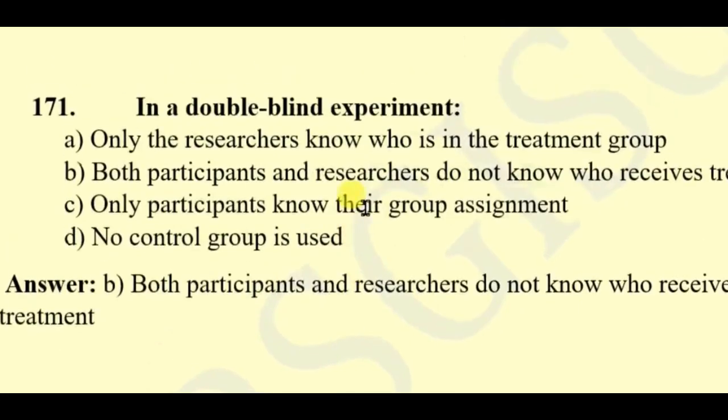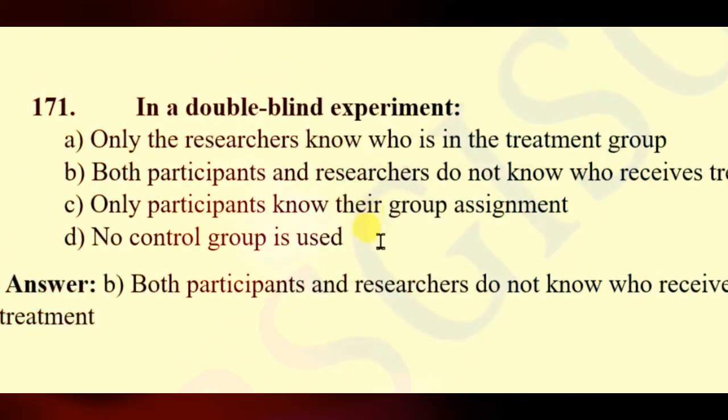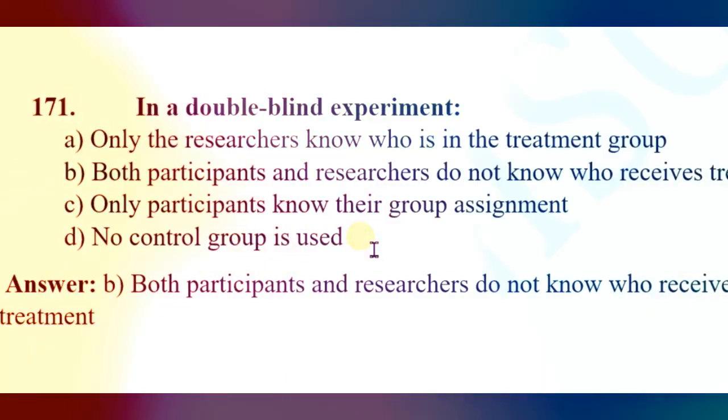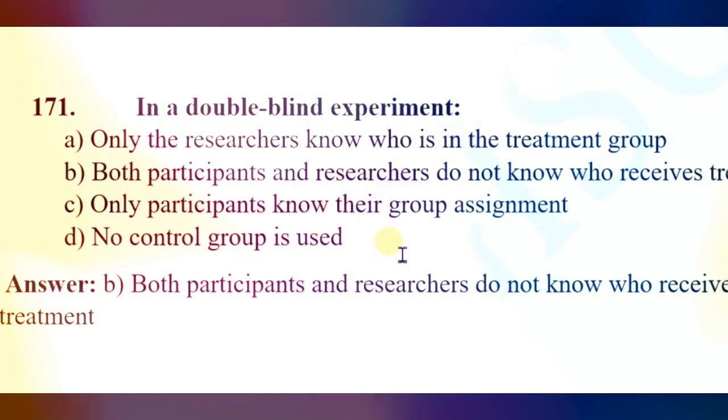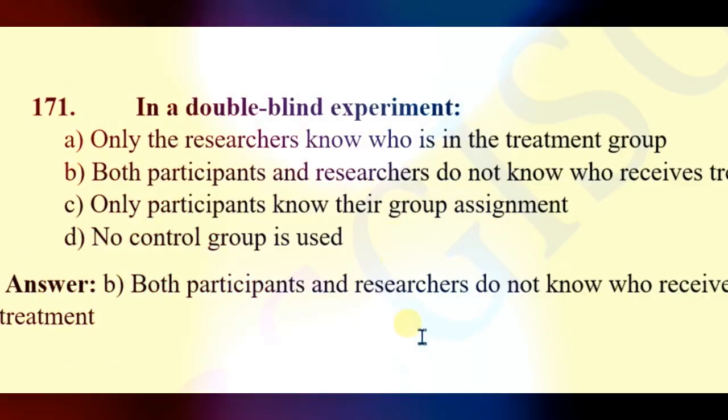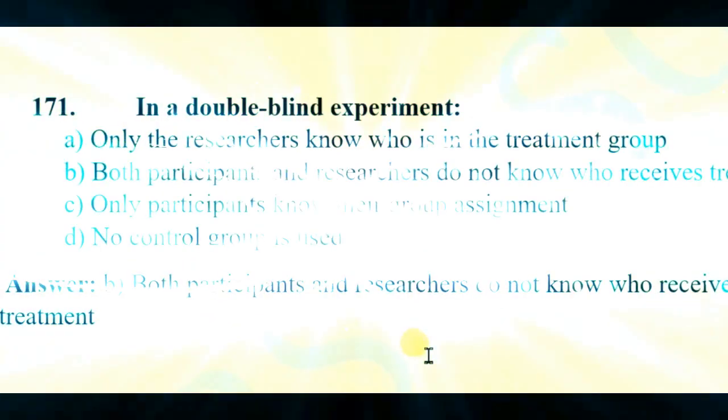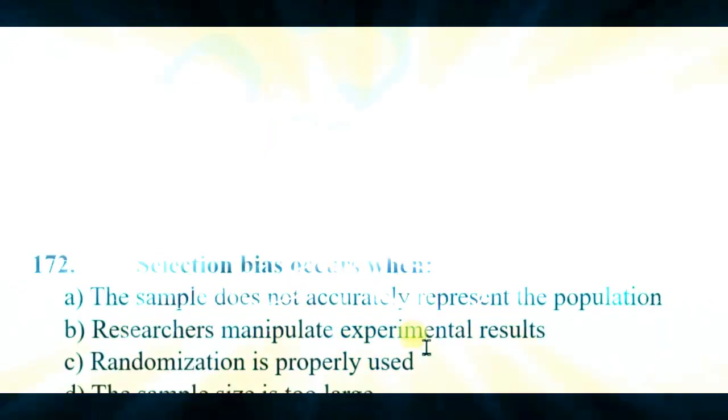Question 171. In a double-blind experiment, only the researchers know who is in the treatment group. Both participants and researchers do not know who receives treatment. Only participants know their group assignment. No control group is used. Here the right answer will be both participants and researchers do not know who receives treatment.